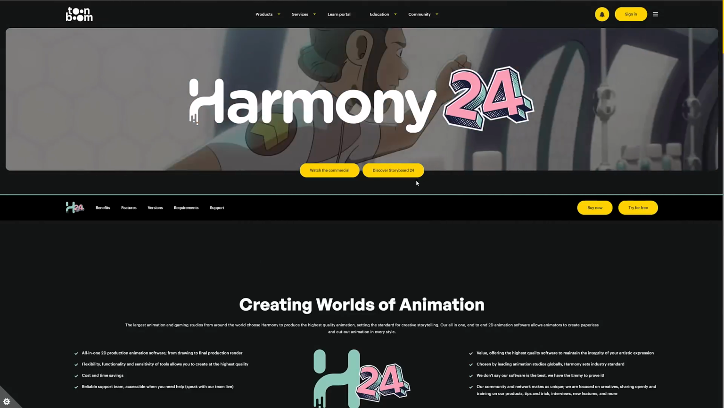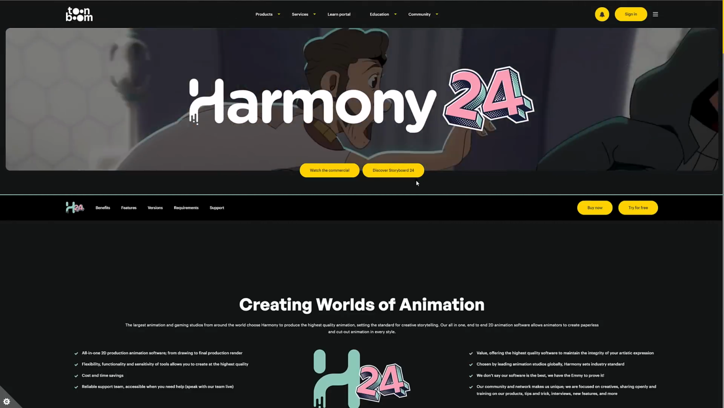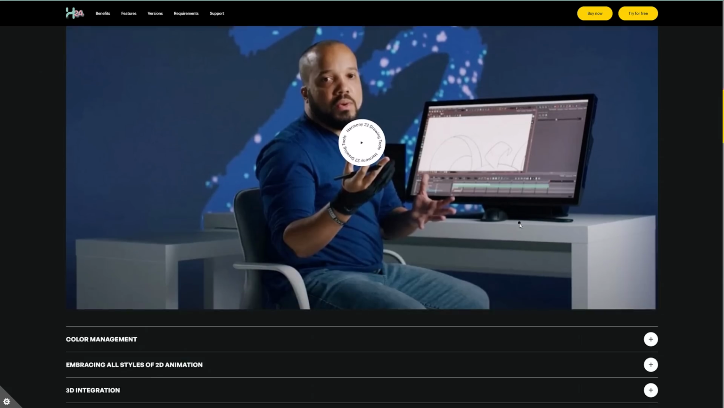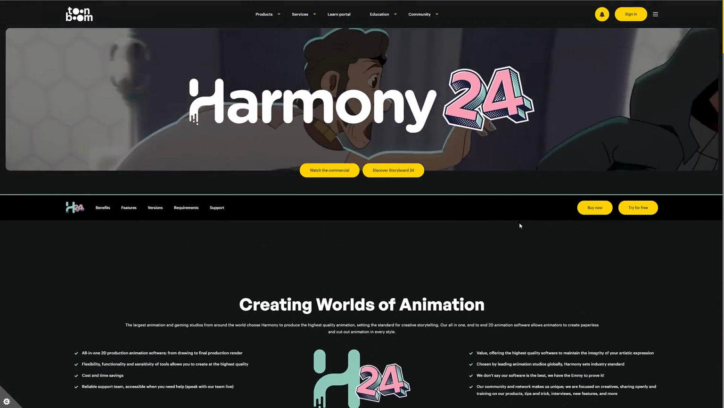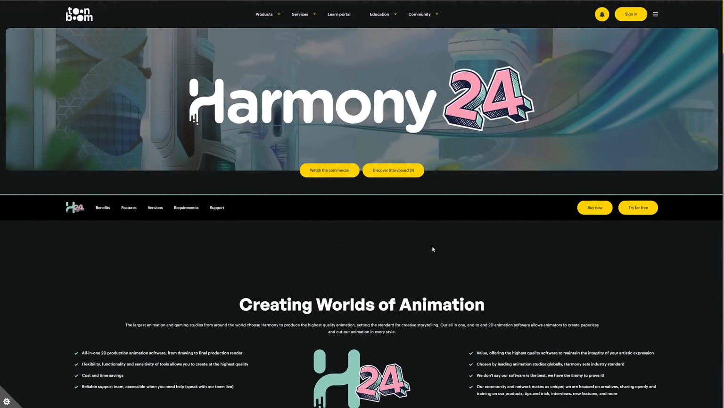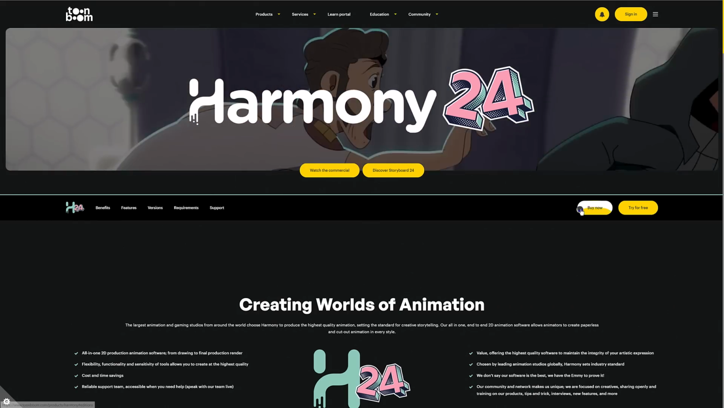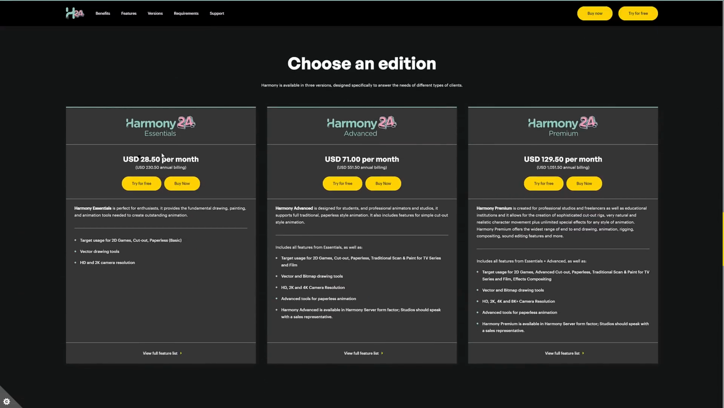Another one we have is Toon Boom. Now, there's a couple of different versions of Harmony available out there. Another one that is used to create basically hand-drawn animations, like hand-drawn in air quotes. I haven't used Toon Boom in probably 15 years. It's been around for a very, very long time. It's also not cheap. So you're looking at anywhere between $28.50 and $130 a month. This is very much aimed at professional shops, but if you are using Animate, looking for an alternative, Harmony 24 from Toon Boom may be a pickup for you.